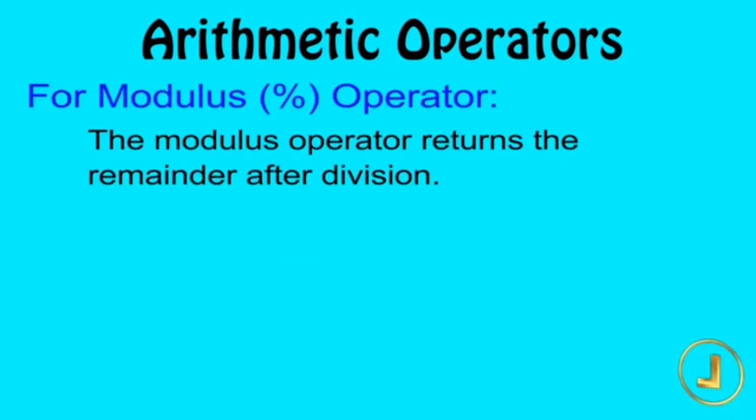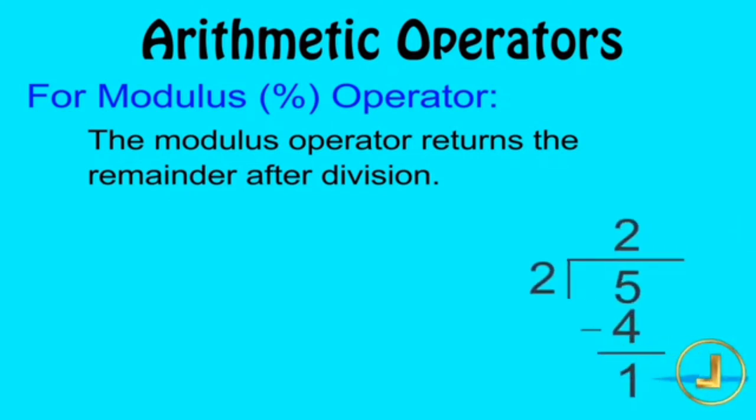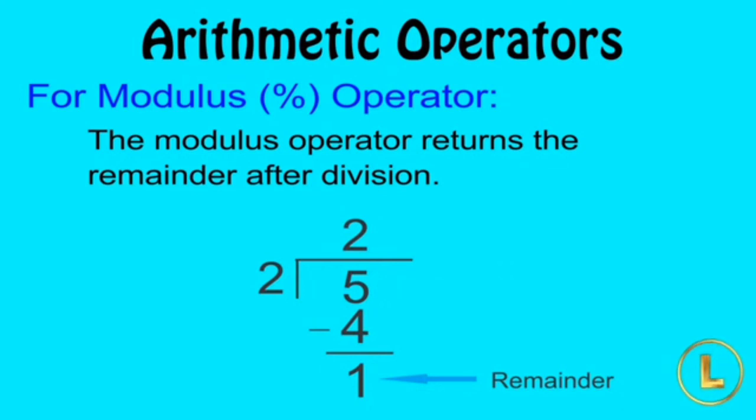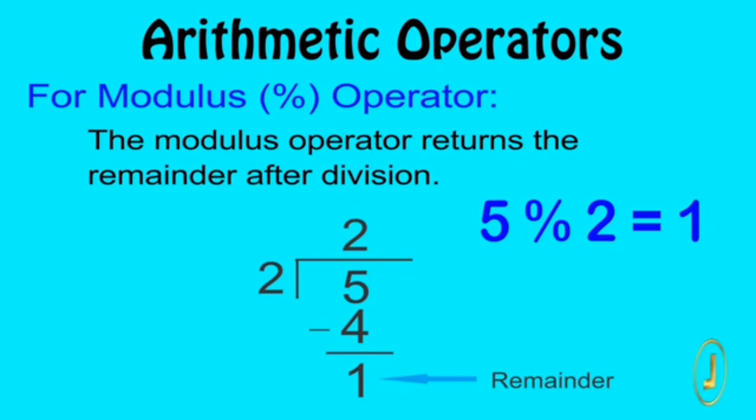The modulus operator returns the remainder after division. For example, if we divide 5 by 2, then the remainder will be 1. So the result of 5 modulus 2 will be 1. This operator can only be used with integer operands.